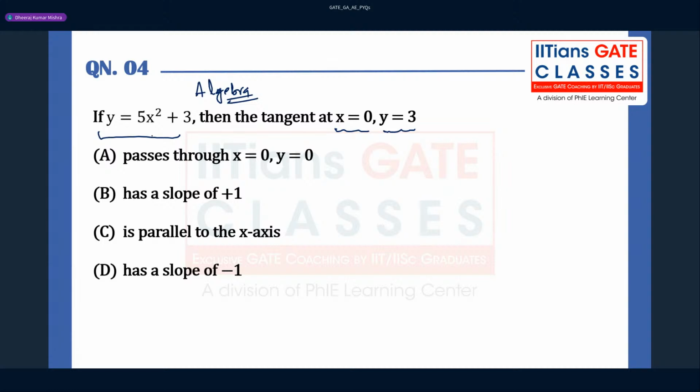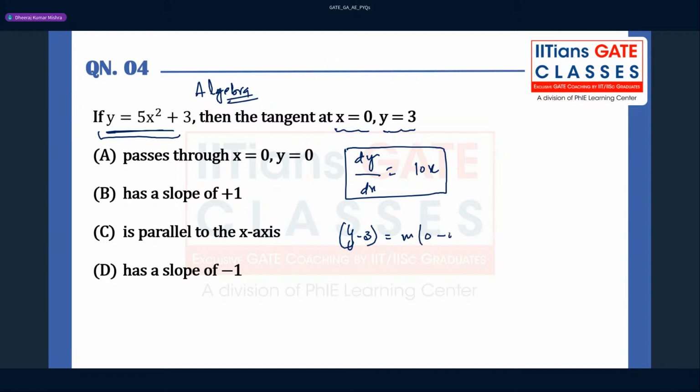So you see here, guys, if you try to find the tangent equation, you differentiate this. So dy by dx is going to be 10x, right? Now, if you write the tangent equation, you know that it can be written as y minus 3 equal to m times (x minus 0), right? So here you will get y minus 3 equal to 0, and y equal to nothing but 3, right?